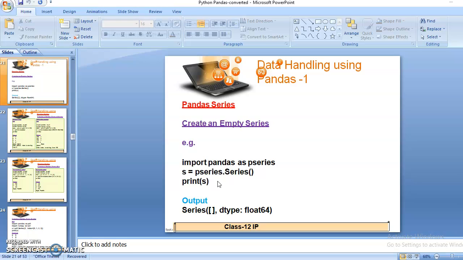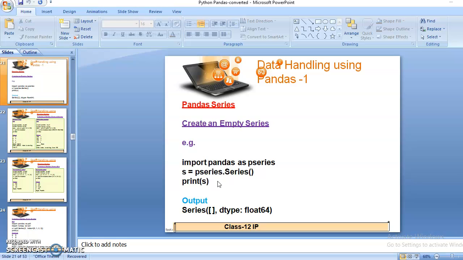So before using that function in my program, I have to import that library. So when I write any program, the very first statement is import pandas. Okay, it means I want to import the pandas library in my program.